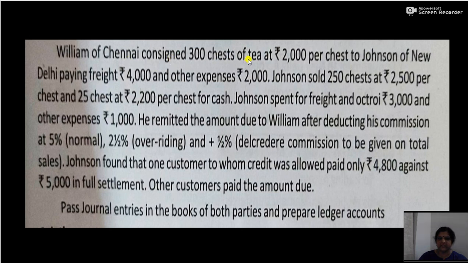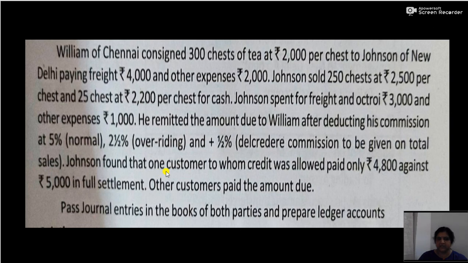Now there is one more question that you have to do as homework. William of Chennai consigned 300 chests of tea at rupees 2,000 per chest to Johnson of New Delhi, paying freight rupees 4,000 and other expenses rupees 2,000. Then Johnson sold 250 chests at rupees 2,500 per chest and 25 chests at rupees 2,200 per chest for cash. Johnson spent for freight and octroi rupees 3,000 and other expenses rupees 1,000. He remitted the amount due to William after deducting his commission at 5% normal, 2.5% overriding and 0.5% del credere commission to be given on total sales.